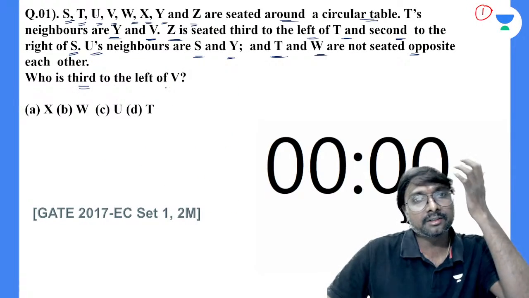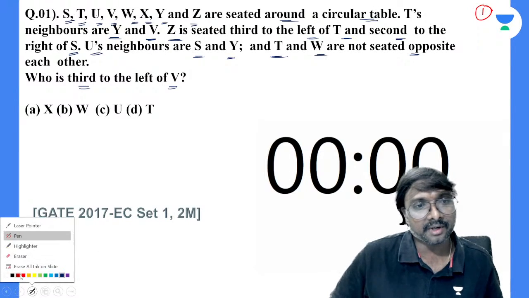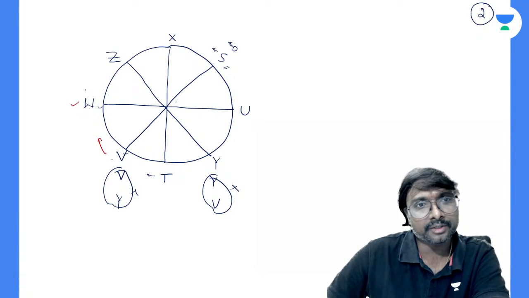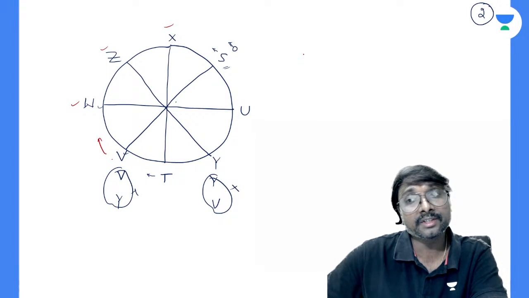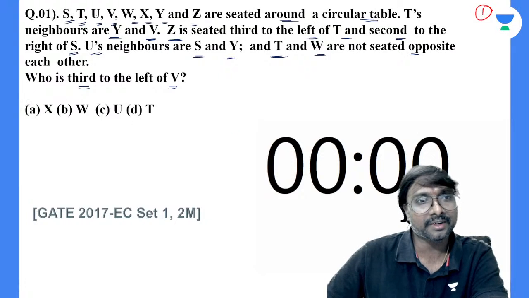Now what is the question? Who is third to the left of this V? This is your V. Left means we have to move in this direction. First to the left of V, second to the left of V, third to the left of V. So who is third to the left of this V? X is third to the left of this V. So the answer is Option A, right?